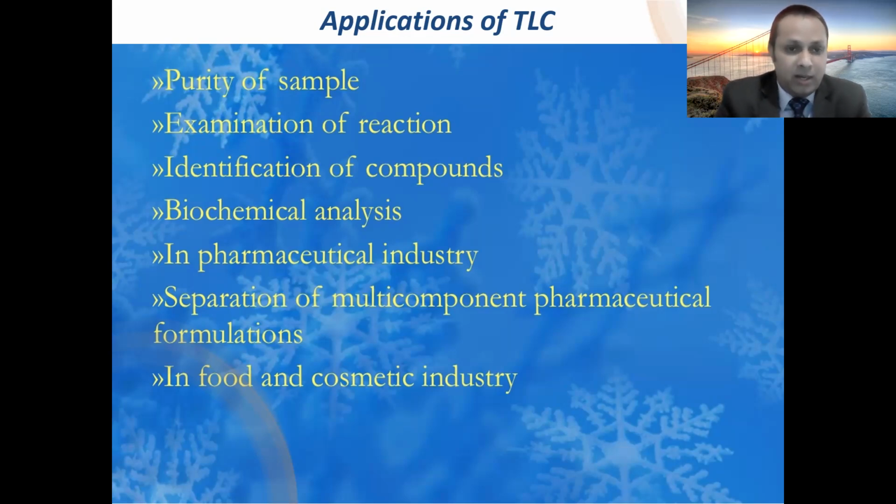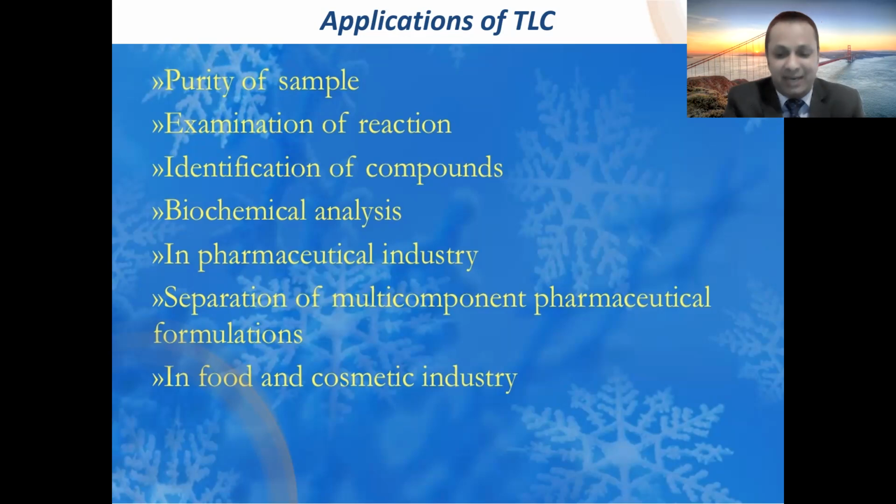Now another one is identification of the compound. If you want to identify any compound, TLC is generally employed in the isolation, purification, and identification of various types of organic compounds. In phytochemistry, it is generally used for the identification of natural products also, like volatile oils, fixed oils, waxes, terpenes, alkaloids, etc. But nowadays, for the identification of a given compound, rather than TLC we are using HPLC. That is a much faster method, and it gives good results as compared to TLC.